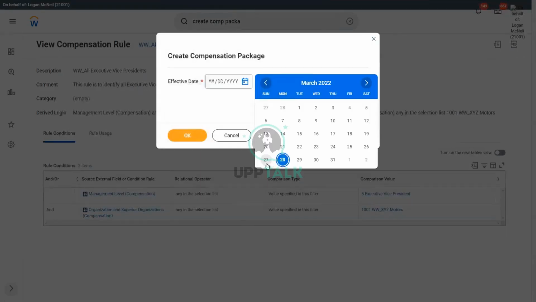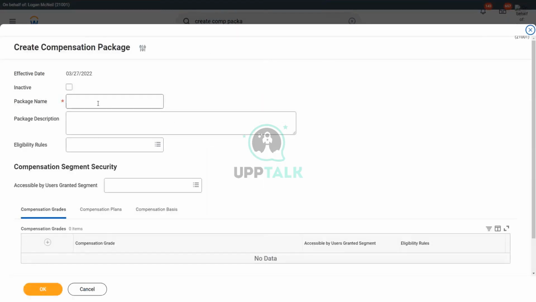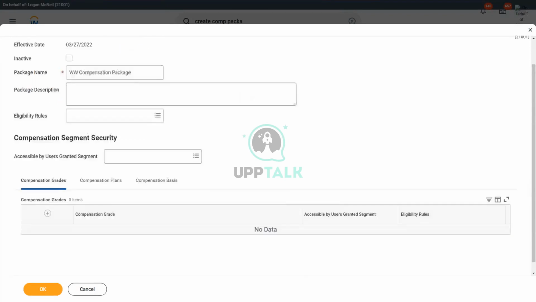That's what we do. For this compensation rule. Yeah. We put in the XYZ organization condition also. We don't need to put that, right? We will need to put that.